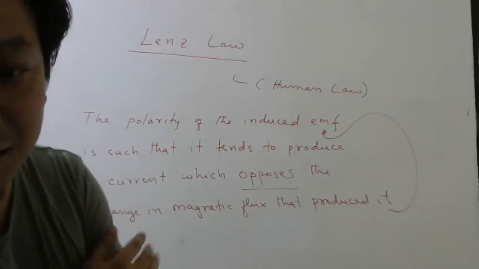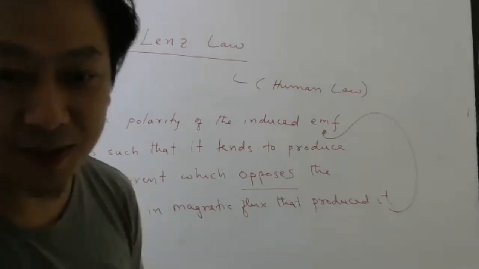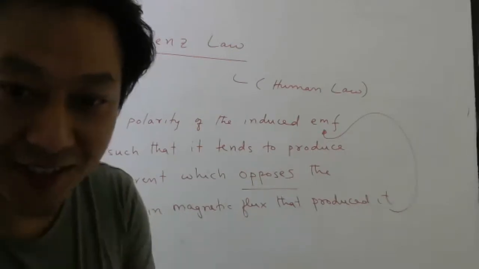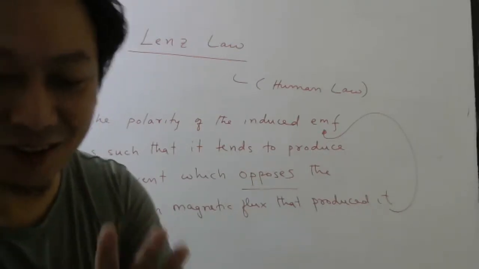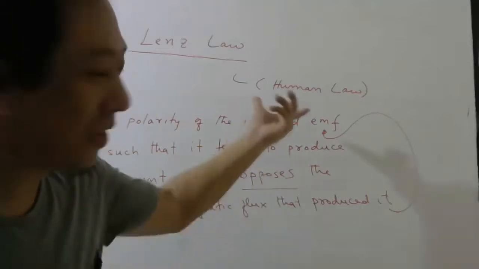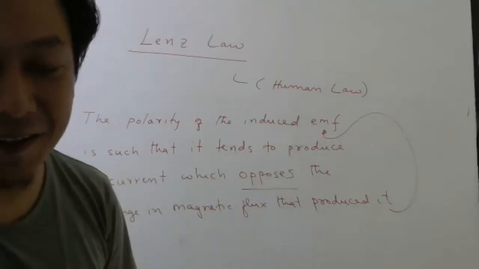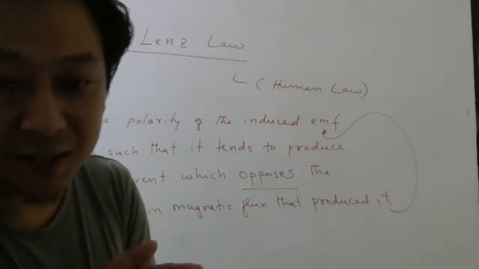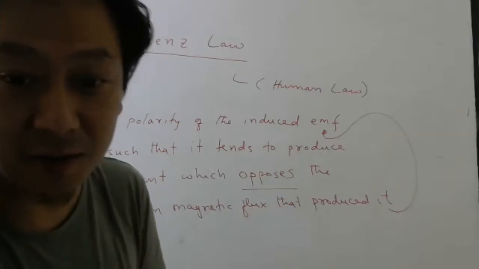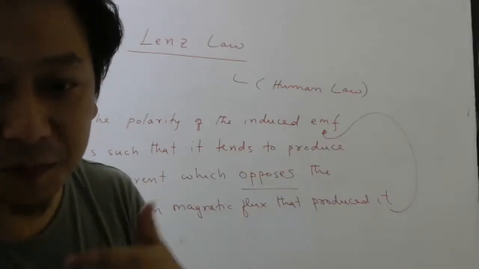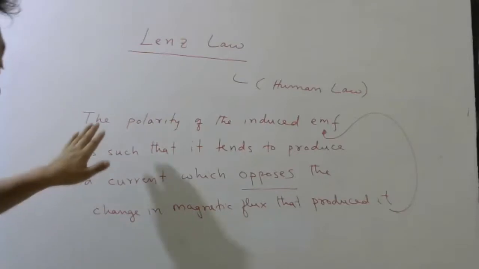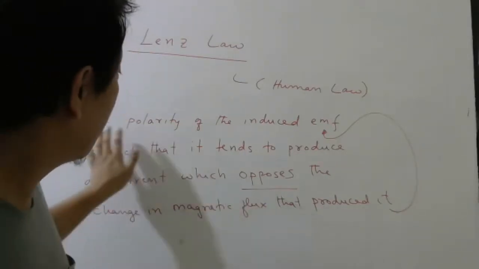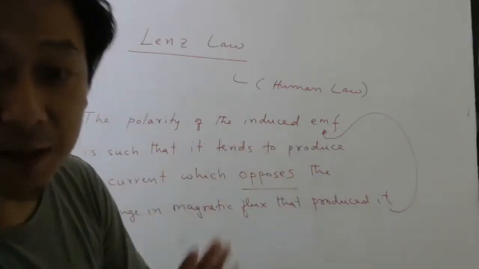I think you are busy writing, no problem. Parents produced us. What do we do later in our life? We oppose parents only. Not all of you students. I'm simply trying to make it easy for you to remember. So parents produced us and we oppose parents only. So this is very important to remember. That way you can try to remember the polarity of the induced EMF.